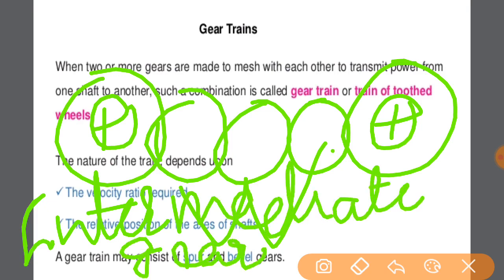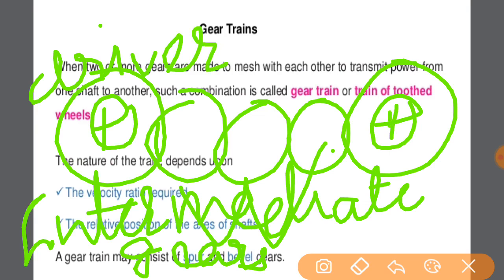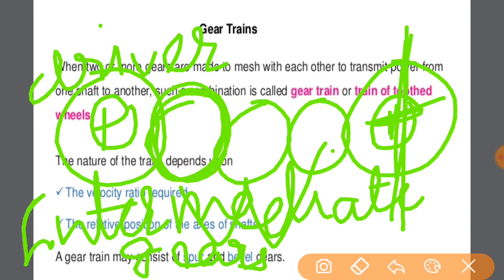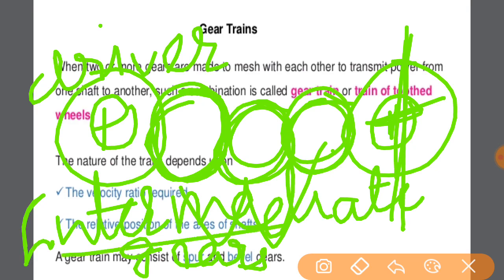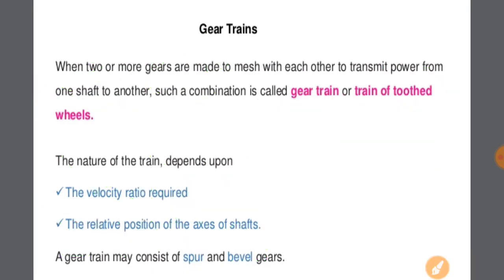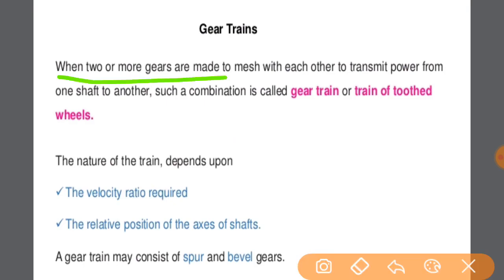The gears connected to the driver gear but not the driven gear, not the final point where we are planning to transfer the motion, the gears connected between the driver and driven gear, are known as intermediate gears. I think you all now understand what a gear train is.